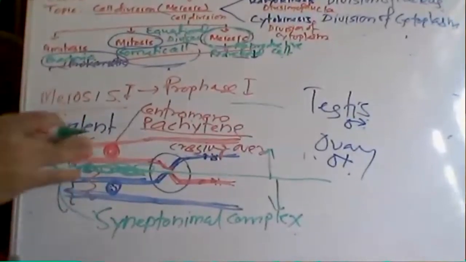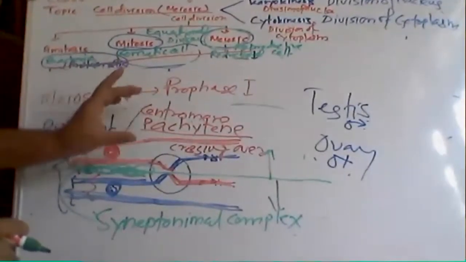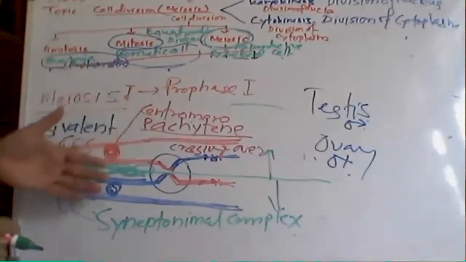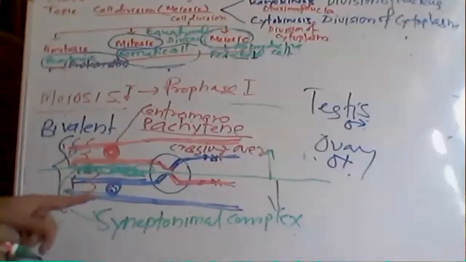Now after getting such a chromosome, the separation of that cross-shaped structure occurs in diplotene. Then terminalization of crossing over, meaning the end of crossing over, occurs.